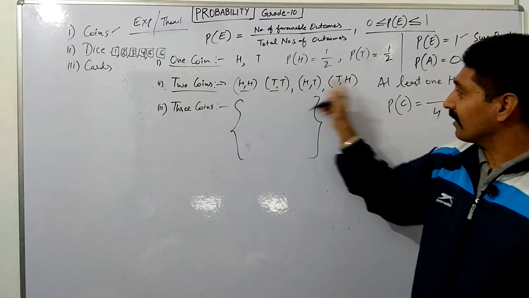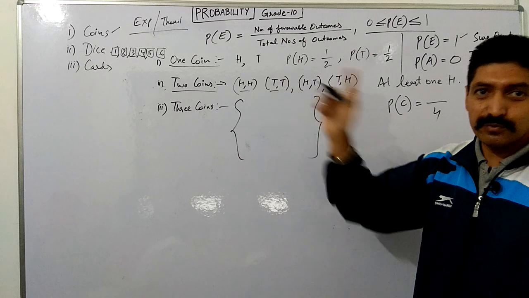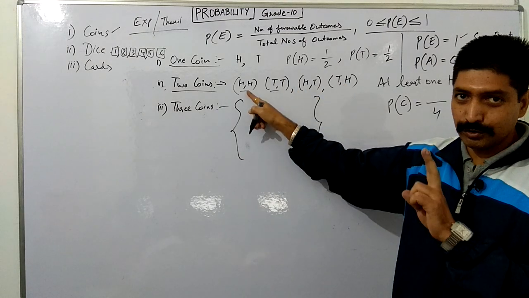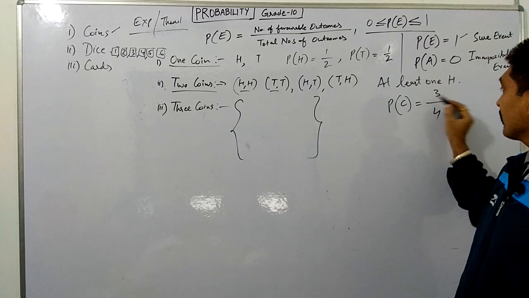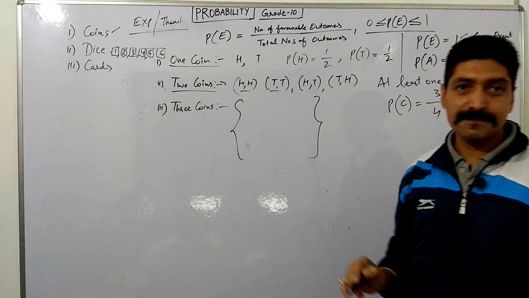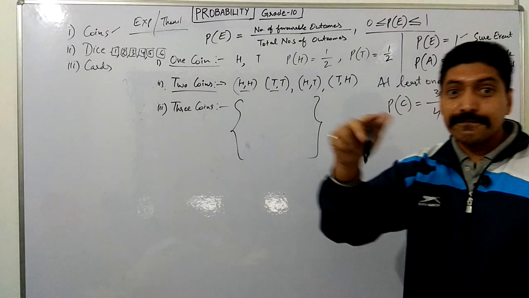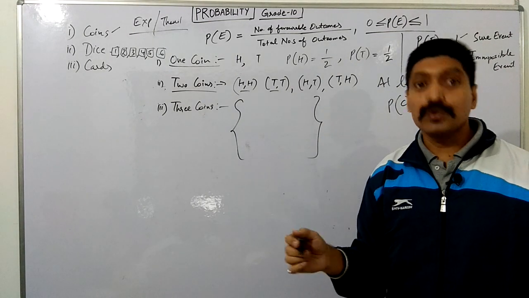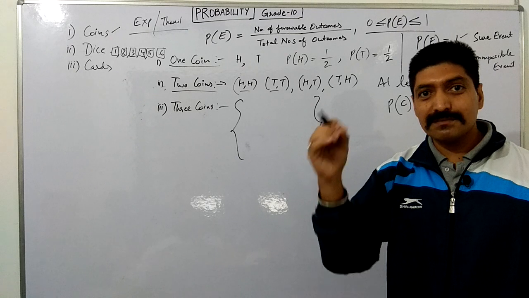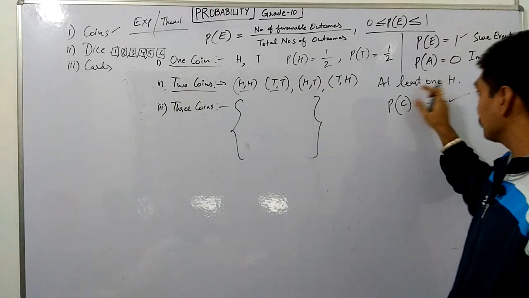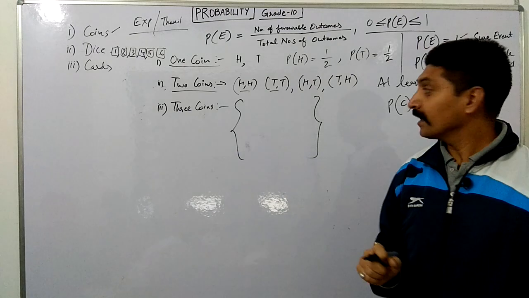So how many heads are we having? 1 is here and 2, but there is no bar for 2. So the probability in this case is 3/4. So you should know where the condition is given at least, or if the bar is given, at most. At most means maximum. So we have to consider these, very important.